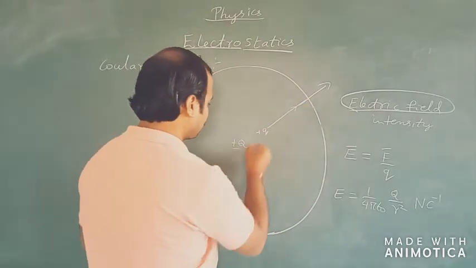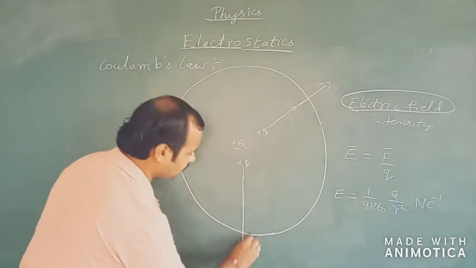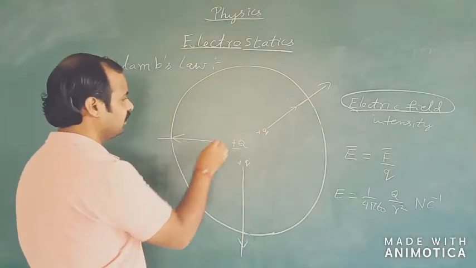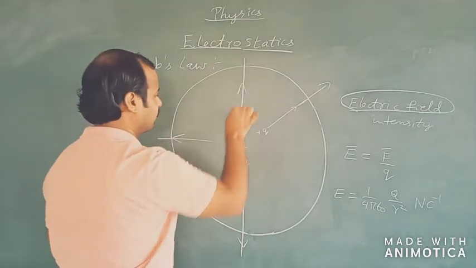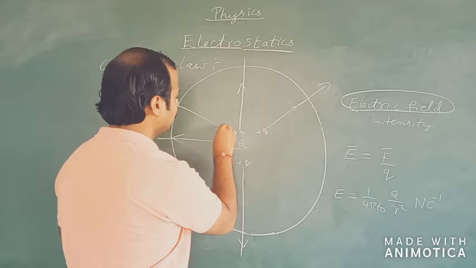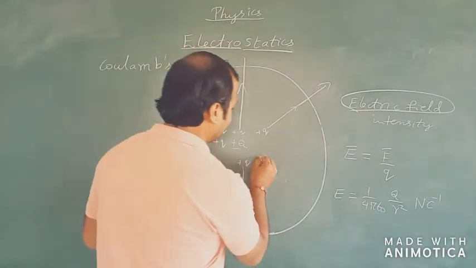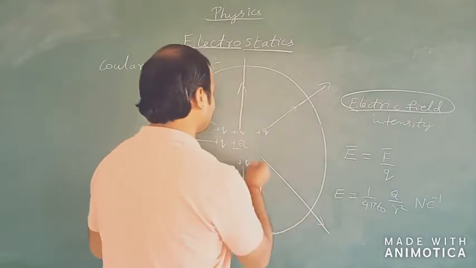If I place it over here, it will get repelled in this direction, here in this direction, and so on. That is, wherever I place the plus q charge, it will be repelled in the radially outward direction.